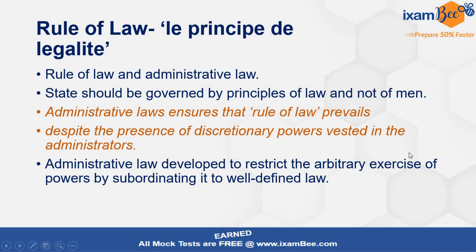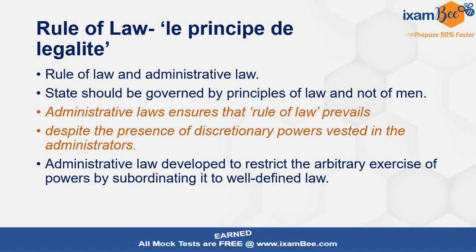So administrative law ensures that rule of law prevails despite the presence of discretionary powers that are vested in the administrators. So what is the main task? This particular law gives discretion in the hands of the authorities. Discretion means making decisions in particular circumstances, and if that power has been given, along with that there have to be certain controls also. The discretionary powers, if they exist, are inherently a threat to democracy, and misuse of power should not take place. So that is the reason we have to keep a control also.